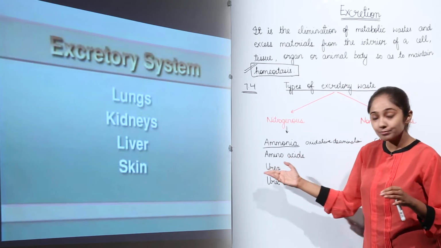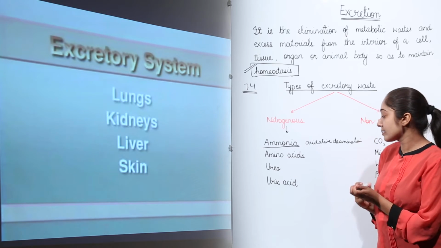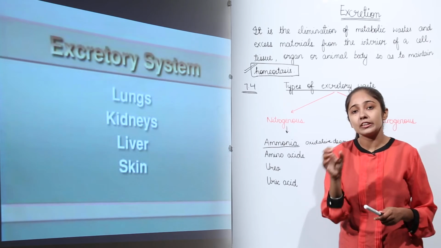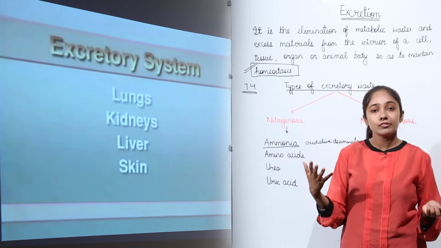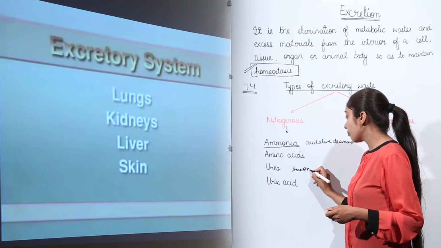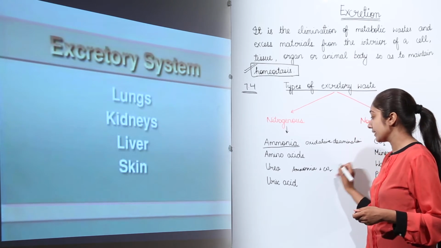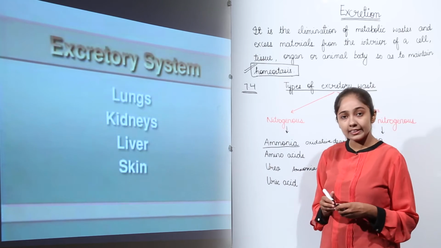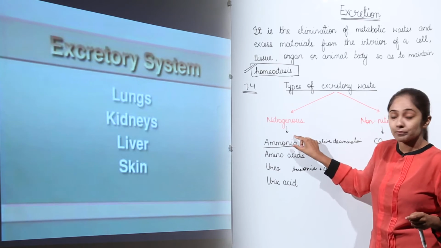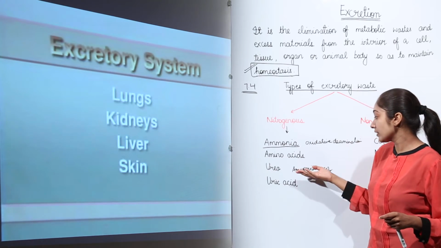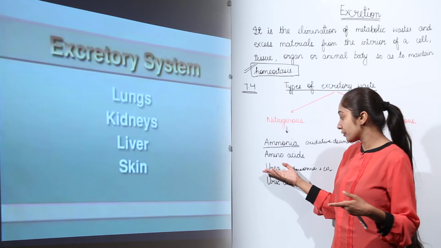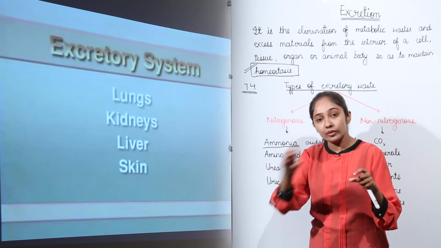Then we have urea. Well, this urea is produced in most of the vertebrates and some invertebrates also. This urea is produced in the liver by the combination of ammonia and carbon dioxide, right? It is toxic, right? But it is less toxic than ammonia. It is removed with the help of urine, right?